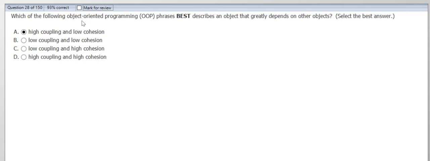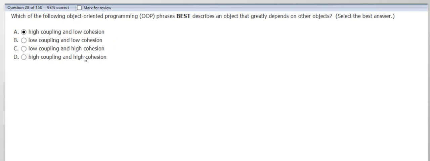Which of the following object-oriented programming phrases best describes the object which greatly depends on other objects? High coupling and low cohesion, low coupling and low cohesion, low coupling and high cohesion. I think the answer is A, high coupling and low cohesion. So you should know the difference between coupling and cohesion.